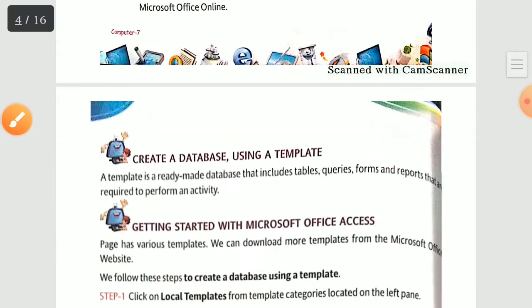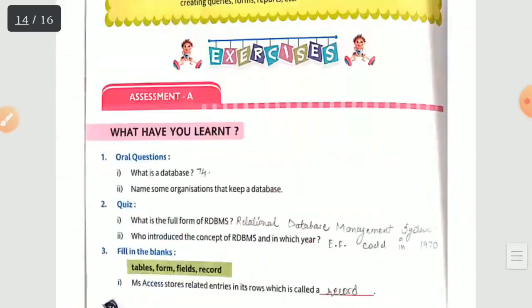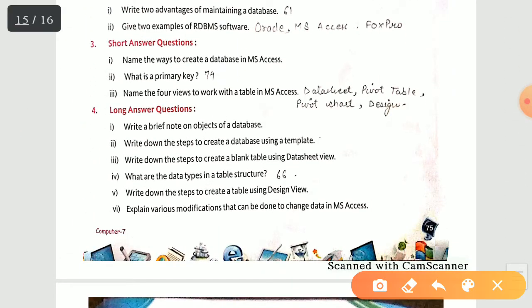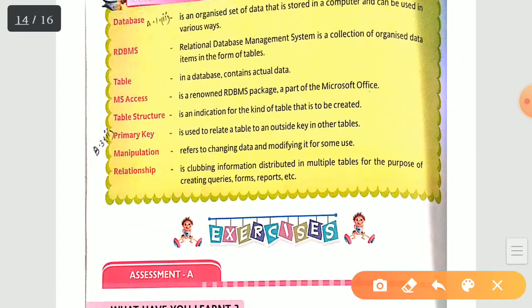Okay, now coming towards your second one. Second question is, what is a primary key? Answer is present on page number 74. You see words to remember. We have last third line. Primary key is used to relate a table to an outside key in another table. Only this is the answer.